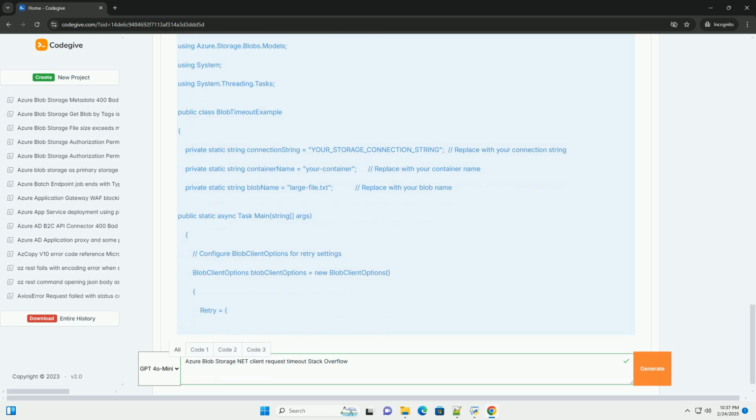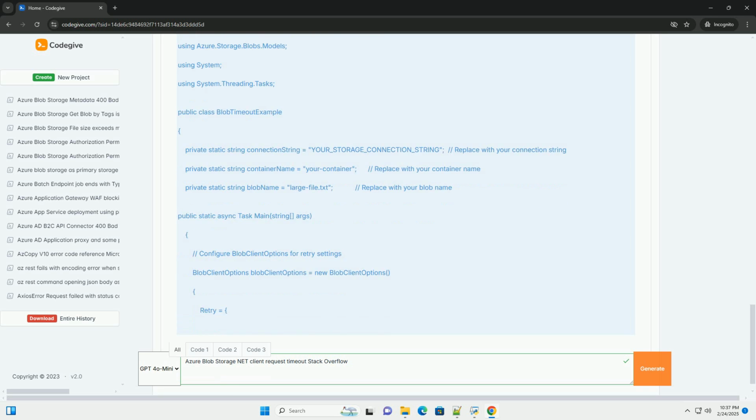8. Check client machine resources. Ensure that the machine running your client application has sufficient CPU, memory, and network bandwidth. A resource-constrained client can contribute to perceived timeouts. 9. Consider proximity to Azure region. If possible, deploy your application to an Azure region that is geographically close to the Azure Blob storage account.